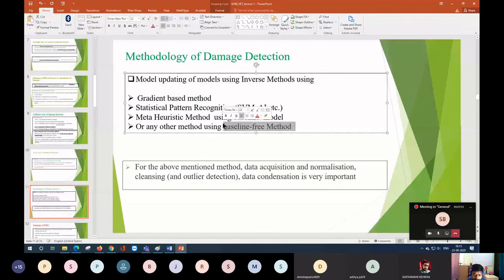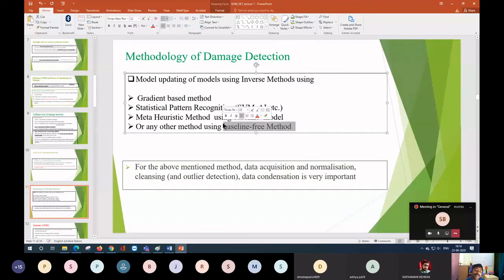Just see what happens. Even if you have the baseline model, if the damage is multiple, you will find that you are not getting a unique damage location. If you are able to identify the damage location, then identifying the location as well as the extent of damage in one way is very difficult. If you try to find the location and the extent of damage simultaneously, in one go, you will find that you are not getting unique data.